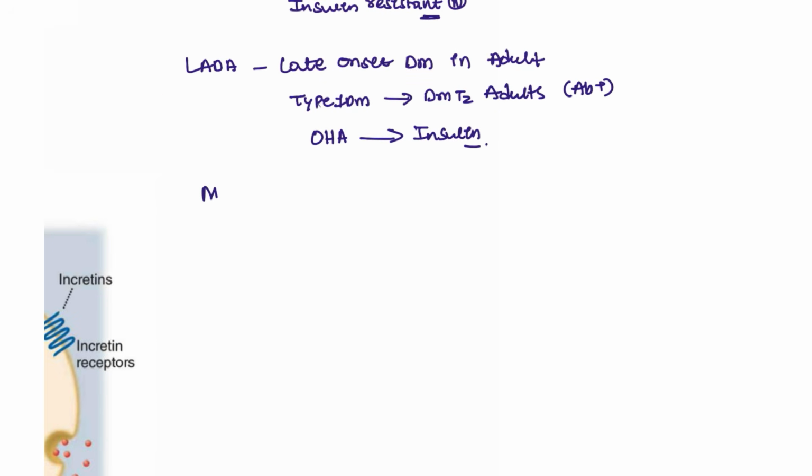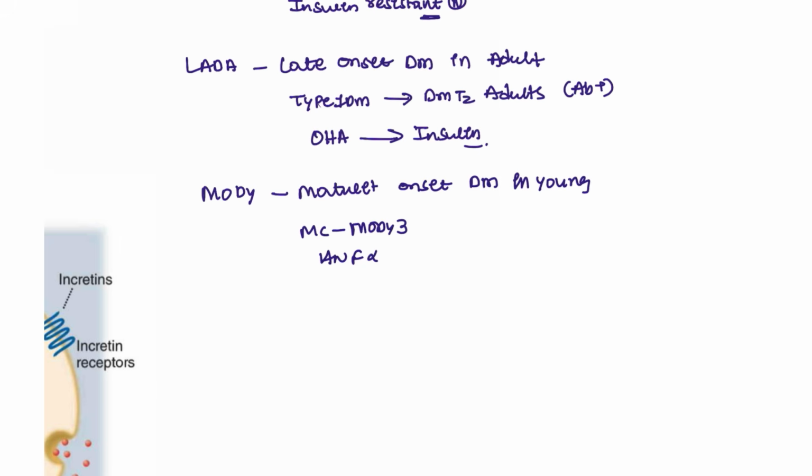Okay, next MODY. MODY is maturity onset diabetes of the young. This is seen in young individuals. The most common overall type is MODY 3, and the defect here is the HNF defect. HNF defect is seen in these patients.